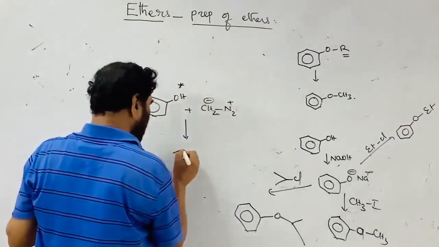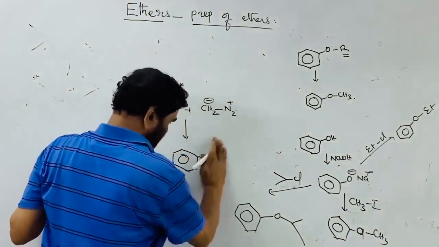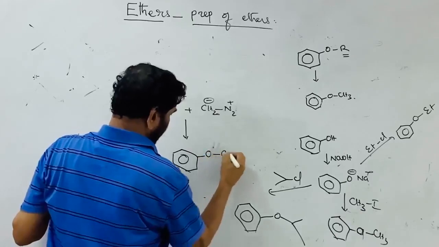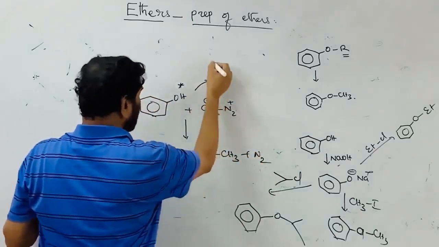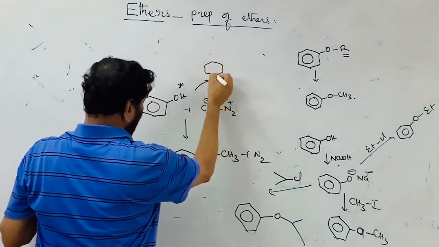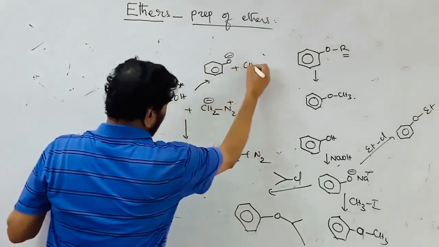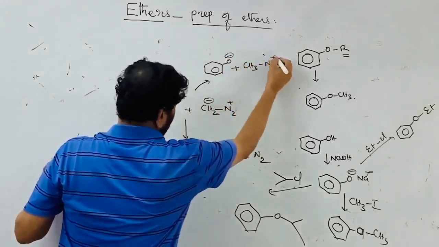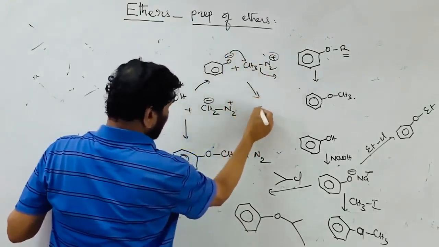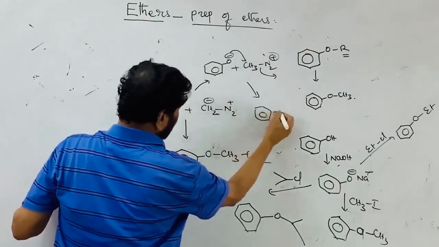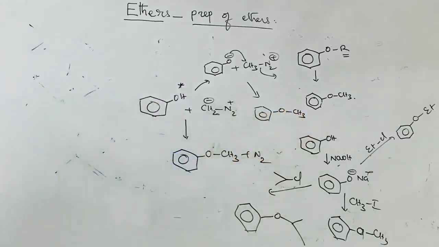Here you get anisole plus N2. What is happening here? The carbanion takes the hydrogen, and the diazomethane is converted into CH3N2 plus. This is attacking on this, and N2 goes out. That is converted into methyl phenyl ether plus nitrogen gas.